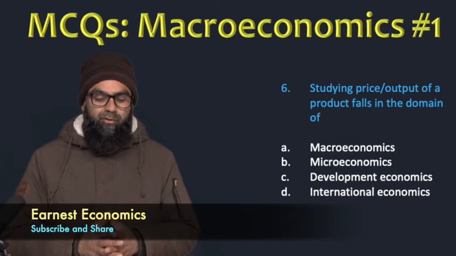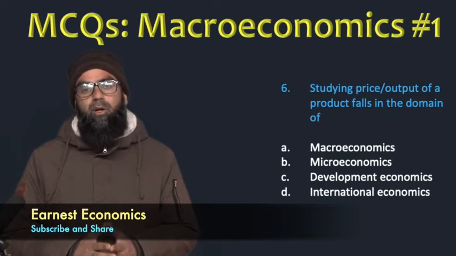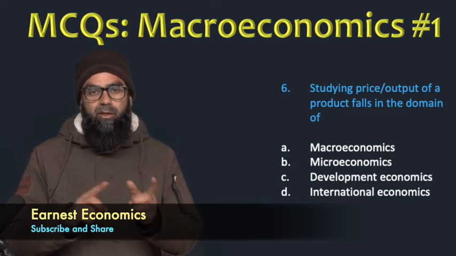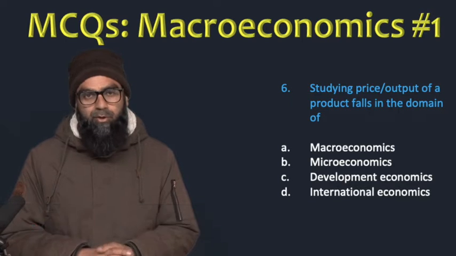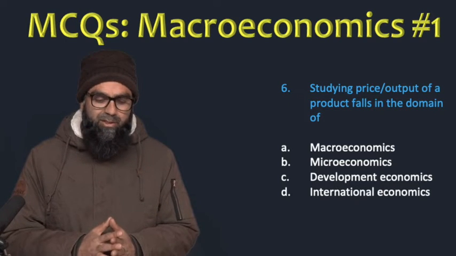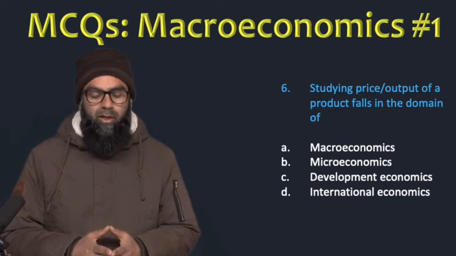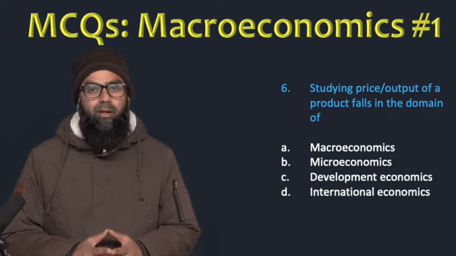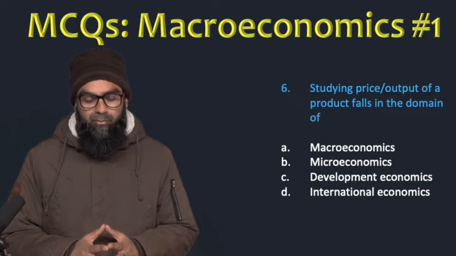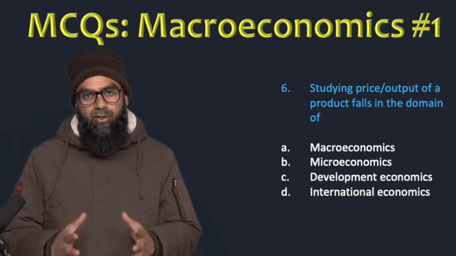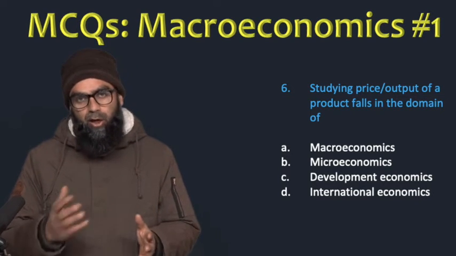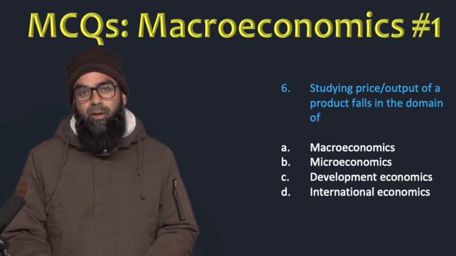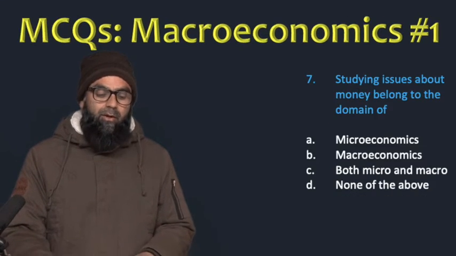Our sixth question is, studying price and output of a product falls in the domain of. When we are studying a product, it is price and it is output. In which branch of economics do we study this? Our options are macroeconomics, microeconomics, development economics, then international economics. Obviously the answer over here is microeconomics, because in microeconomics we study how the price and output of a product is determined by consumer behavior and producer behavior collectively.